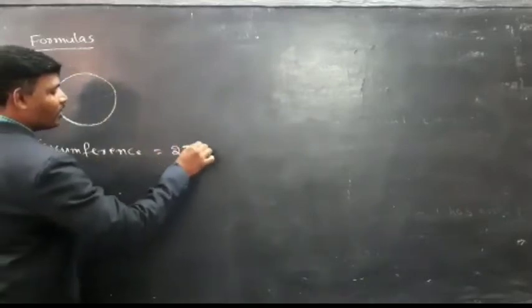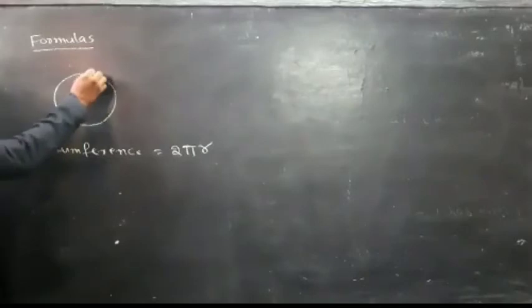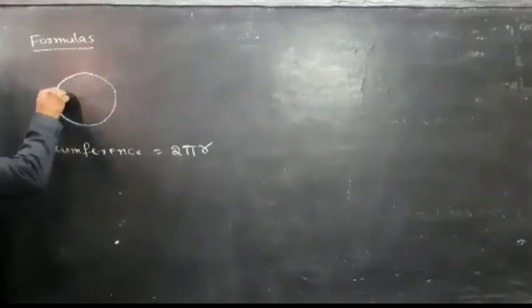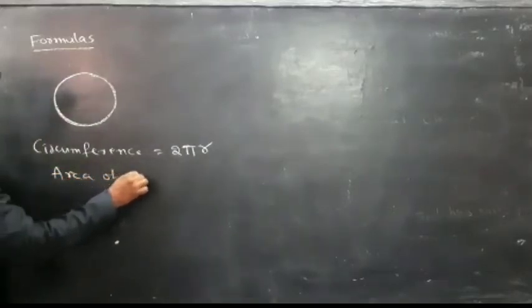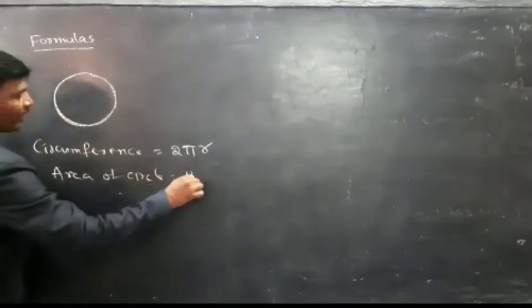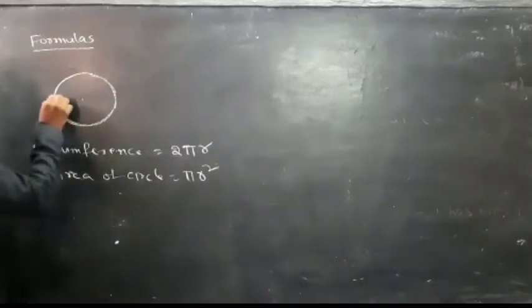What is the formula to find the circumference of circle? 2 pi r. What is circumference? Length of the rounded line is called circumference of the circle. Next, area of circle. To find the area of circle, what is the formula? Pi r square.